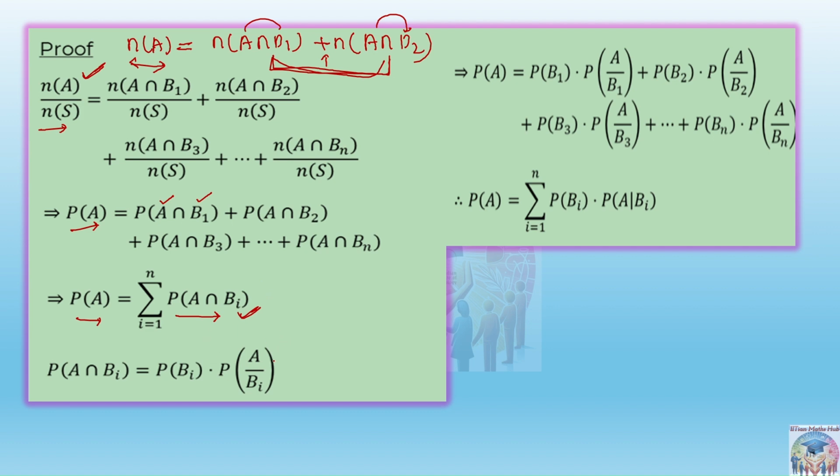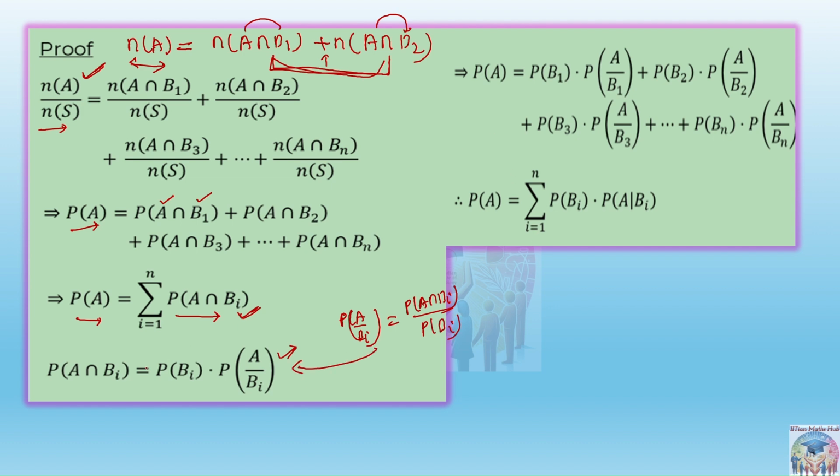Now we just studied the conditional probability formula. Probability of A given Bi, if we write it in the index form, is equal to probability of A intersection Bi upon probability of Bi. From there only we are getting this part.